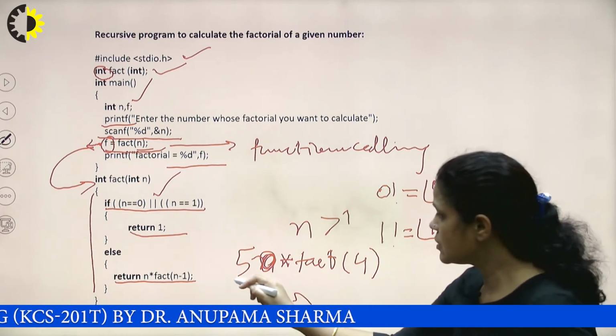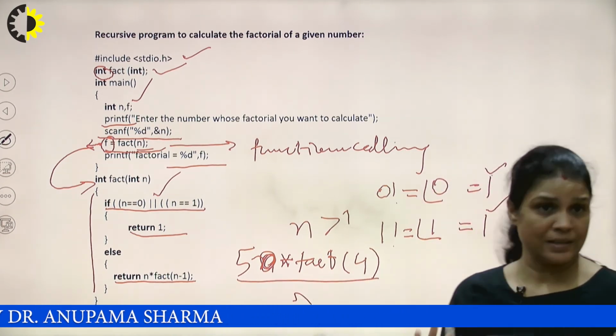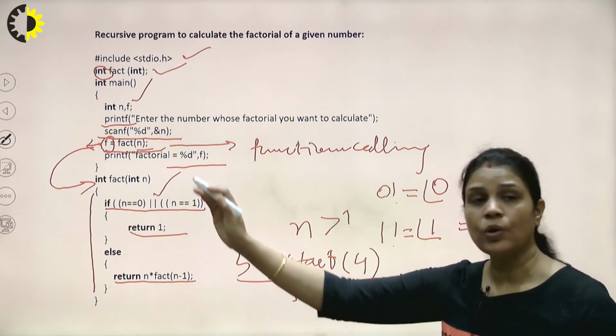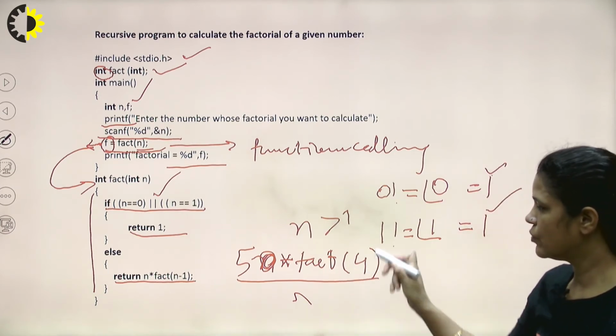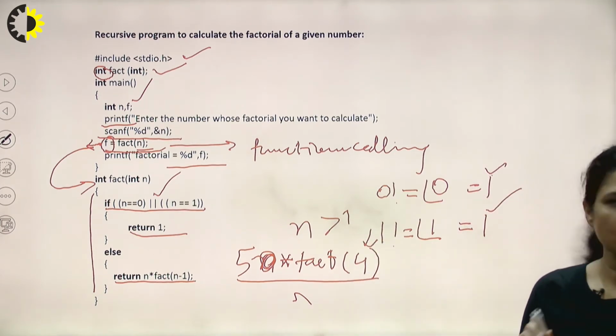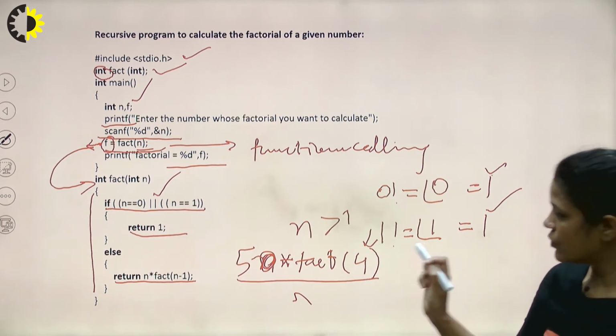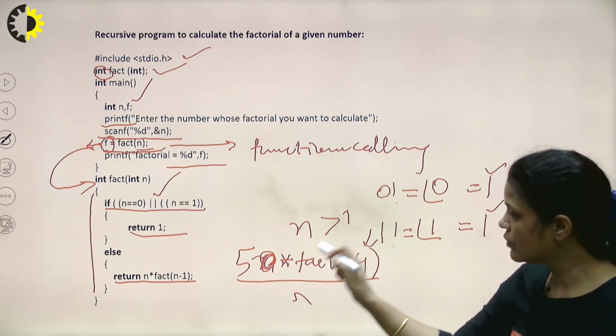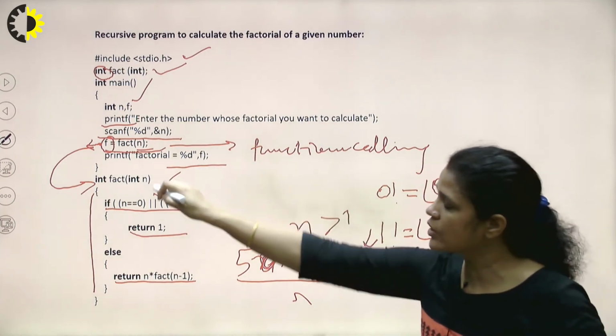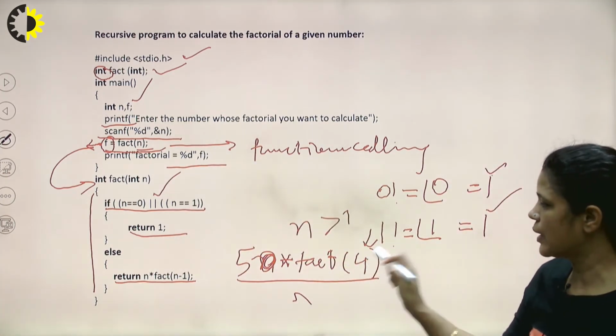But this calculation is not completed yet, so this value will not be returned, because there is a function call here for the value of 4. First of all, the function call has the higher priority, so this function will be called again for this parameter.